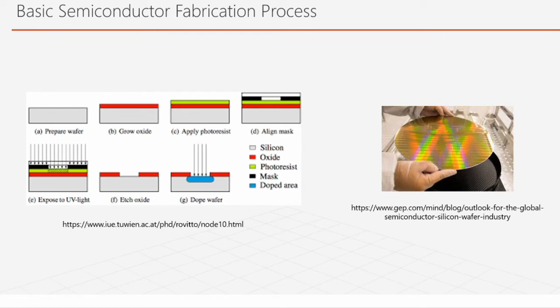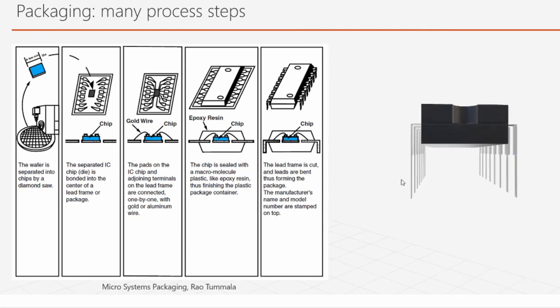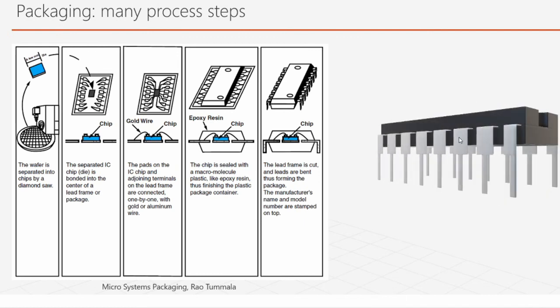There are various processes which are similar to how you make a photograph. Okay, you have to expose to UV light and dope the wafers. That is the only difference, I guess, doping. These things we will learn in detail later on, but as an introduction lecture, we'll just get an overview of all these things. Then packaging, right? So you can see this IC. This is what many of us might have seen. But how does it really work?